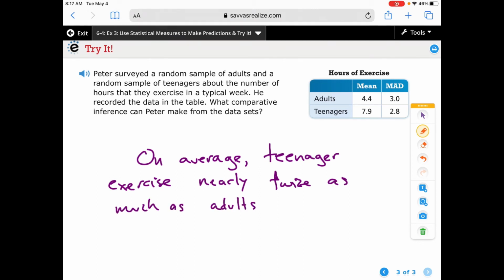Okay, and this is based off of what we're looking at here, the mean. Not so much this, but what we have here. All right, because if we round this off, this is 4, this is 8, and it does make sense that it's double that amount. So make sure that is.